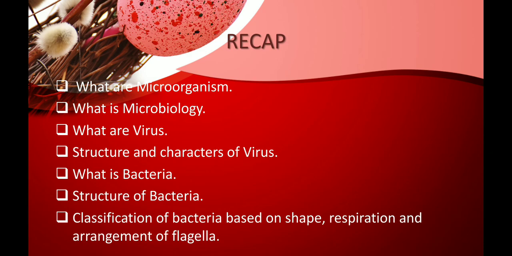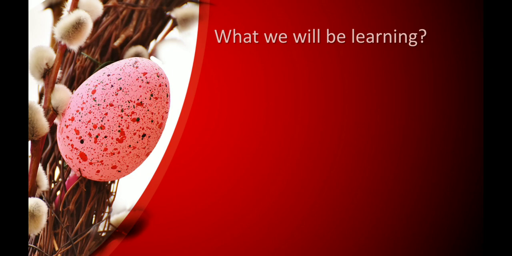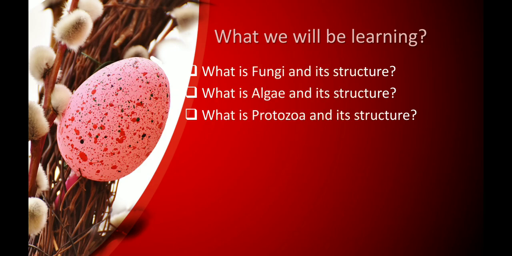Based on shape we learned we have spherical shaped, rod shaped, etc. Based on respiration we learned two types, that is aerobic respiration and anaerobic respiration. And lastly, arrangement of flagella. So we saw how different bacteria are classified based on different arrangement of flagella. So what will we be learning in this particular video? We'll be learning what is a fungi and its structure, what are algae and its structure, and what is a protozoa and its structure.